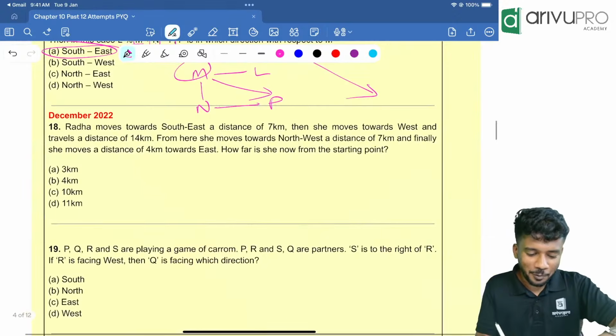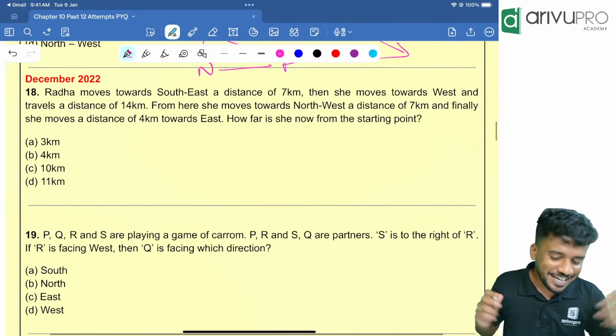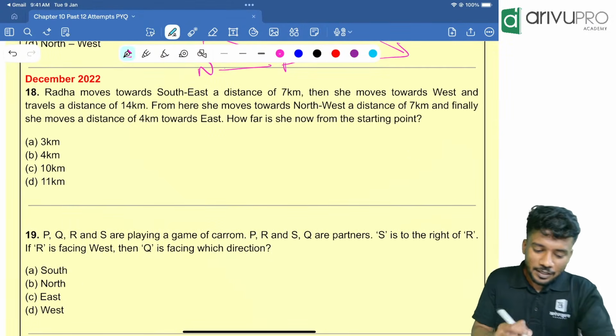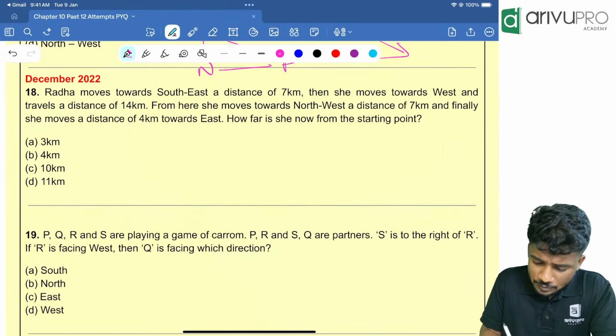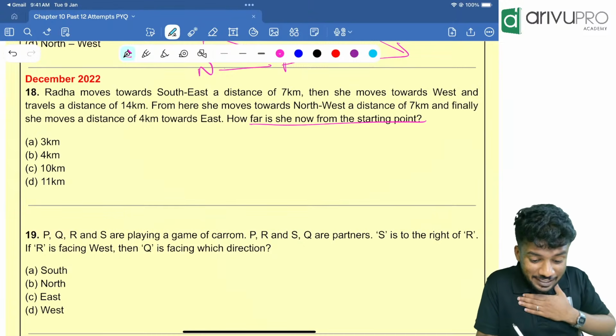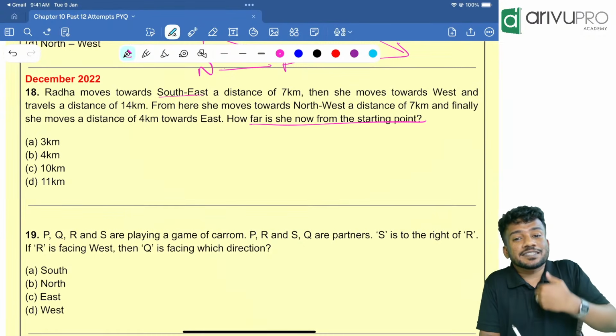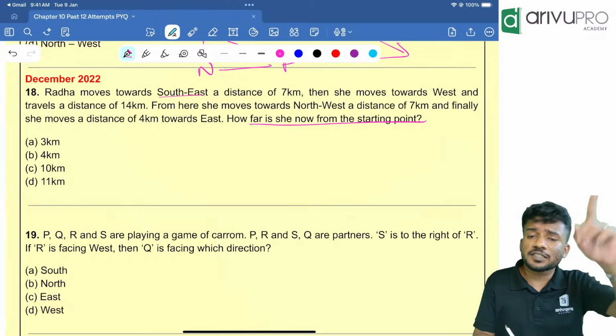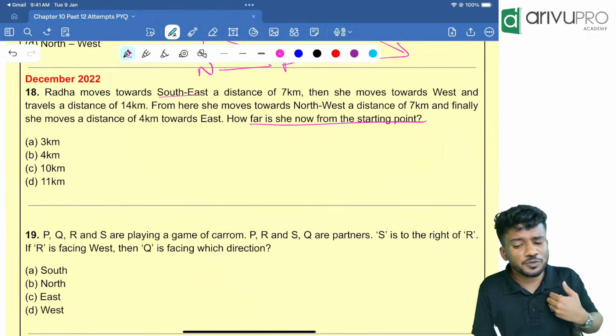Use of legend. Okay, yes. Now December 2022. Radha moves towards. So how far is she now from the starting point? People, I told you, whenever it is given southeast, southwest and all, we will not use the trick. We will start drawing itself and it will be easy for us to get the answer.